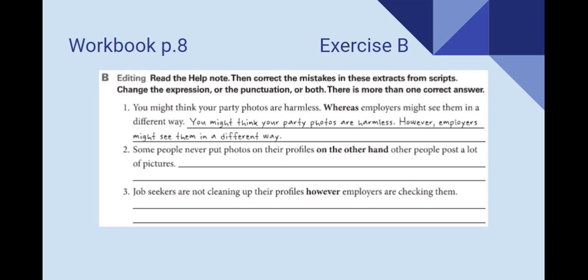Let's do number two. Some people never put photos on their profiles. On the other hand, some people post a lot of pictures. Here, you know that we cannot use on the other hand because the first sentence doesn't have on the one hand. But how can we change this? Pause our video and think about this. Okay, so you should have something like this. Some people never put photos on their profiles, comma, while or whereas other people post a lot of pictures. Any of these two words could work.